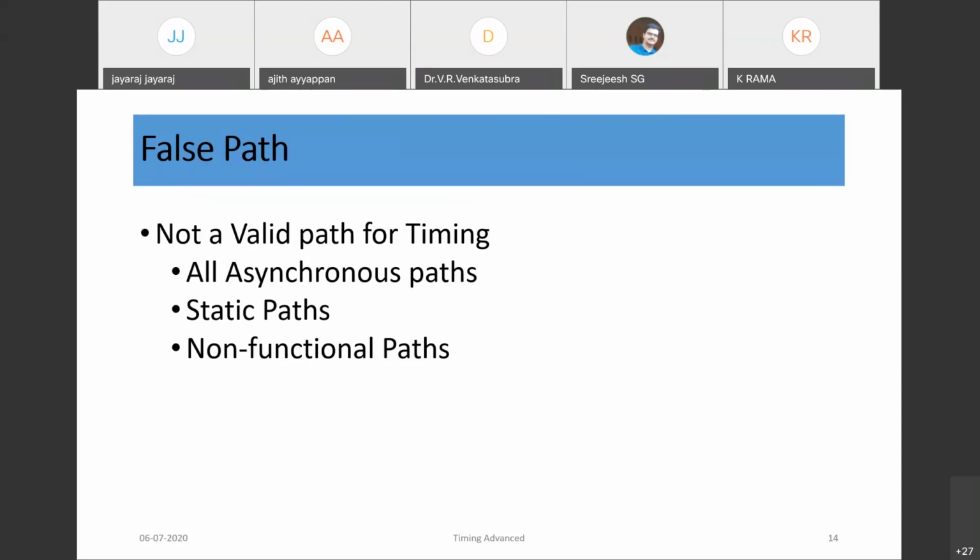Then any non-functional path. So when we design a circuit, sometimes there are chances of getting some other non-functional path, so that path may never occur. So that kind of path also we can constrain as false path, no need to consider for timing. So false paths are of three types: asynchronous path, static path, and non-functional path.